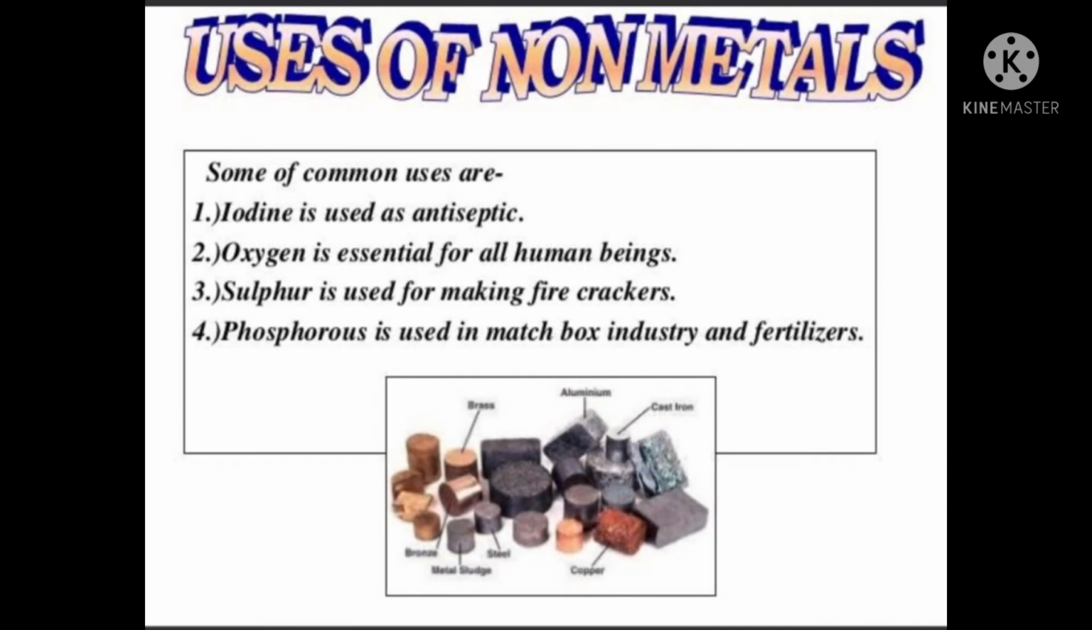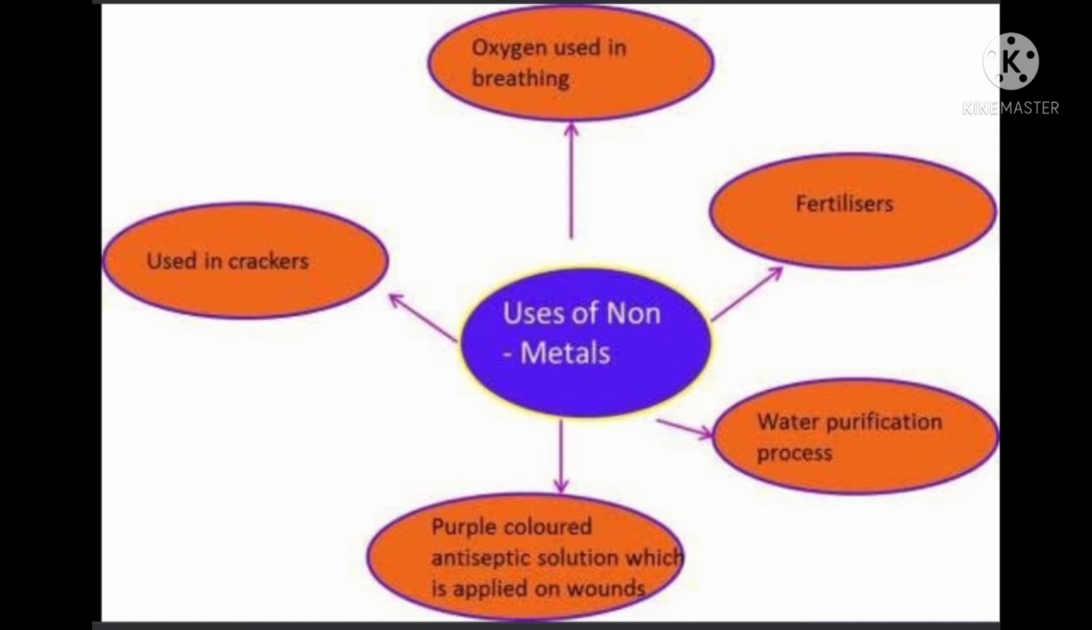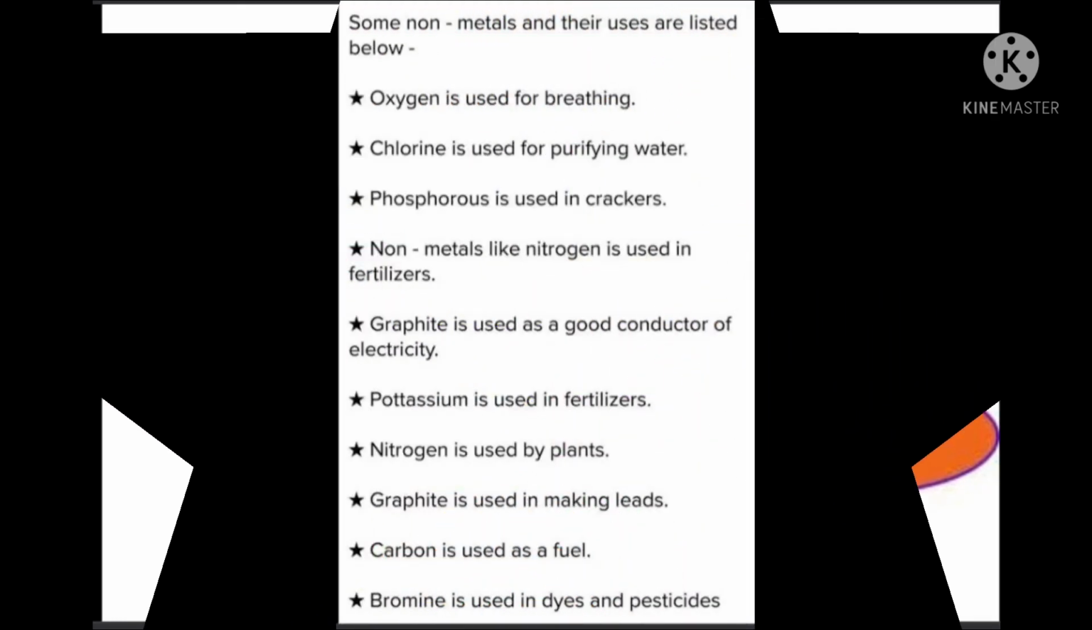Students, now let us discuss uses of some non-metals. Some of the common uses are: iodine is used as an antiseptic, oxygen is essential for all human beings, sulfur is used for making fire crackers, phosphorus is used in matchbox industries and fertilizers. Chlorine and ozone are used in the water purification process.